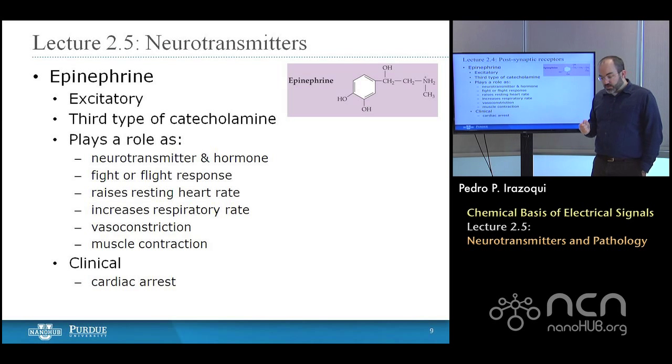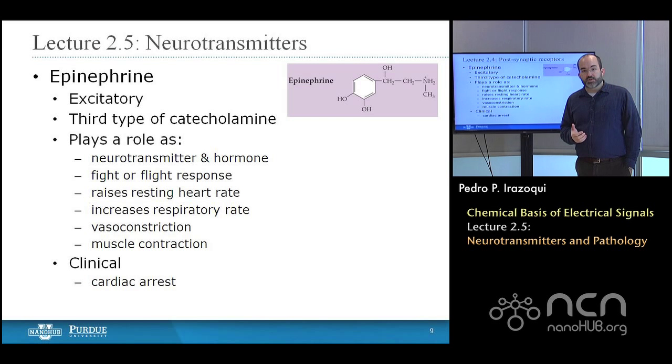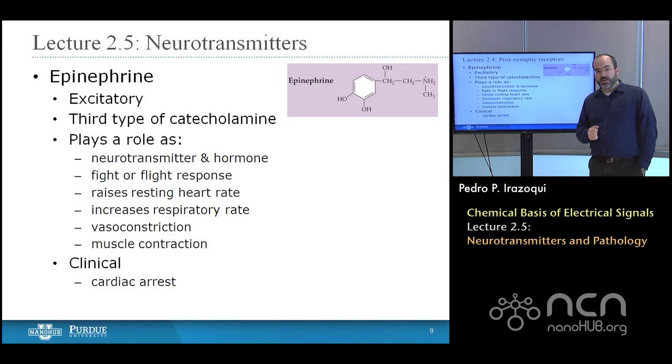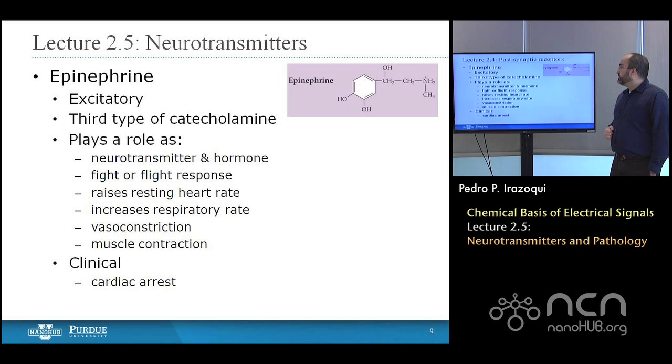Clinically, it's used as a hormone to stop cardiac arrest. So it's injected directly into the chest cavity or into the bloodstream to stop a patient in the middle of cardiac arrest. So it'll reset the heart. It'll get the heart to start beating again.